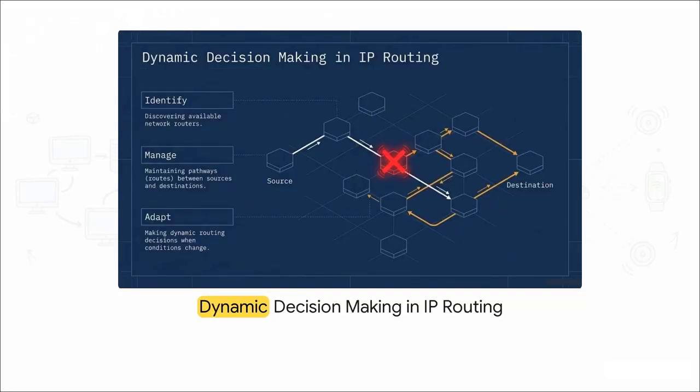What's really fascinating here is how routing protocols dynamically identify routers, manage pathways, and instantly adapt when things go wrong. If a connection breaks, boom, it's just like a GPS rerouting you around a massive traffic jam. The network actively makes decisions to ensure your data still gets exactly where it needs to go.